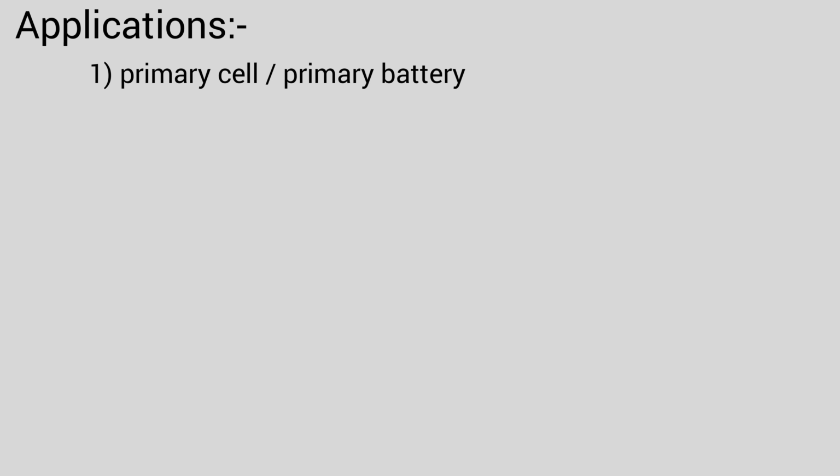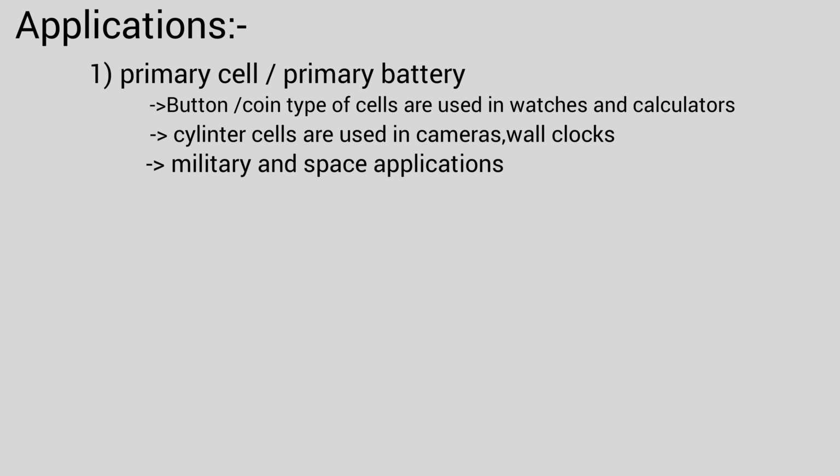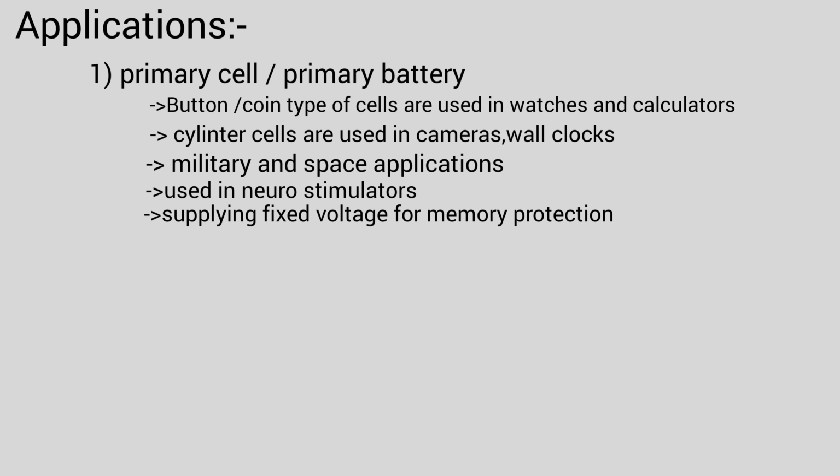Now we talk about the applications of primary cells. Button or coin type cells are used in watches and calculators. Cylindrical cells are used in cameras and wall clocks. We use primary cells or primary batteries in military and space applications. We also use primary cells in neurostimulators, and to supply fixed voltage for memory protection.